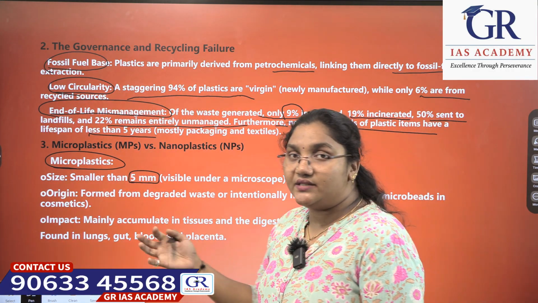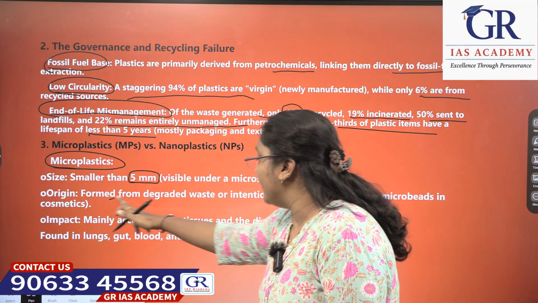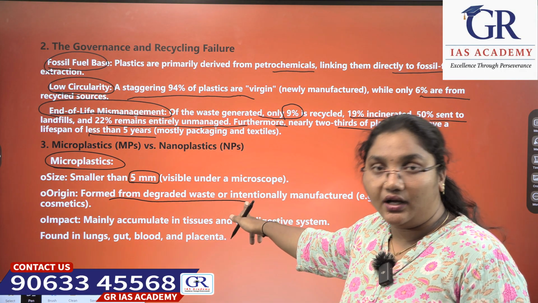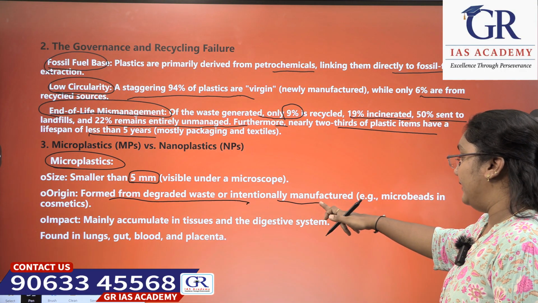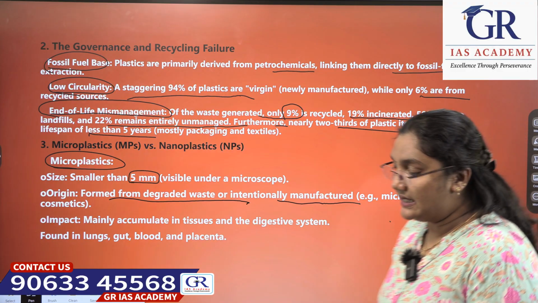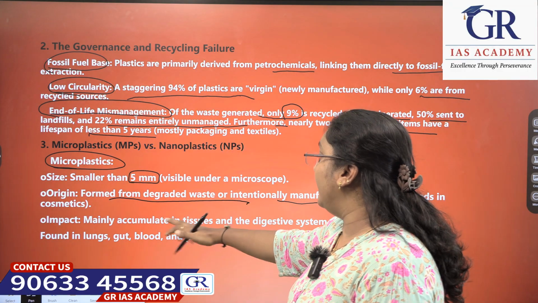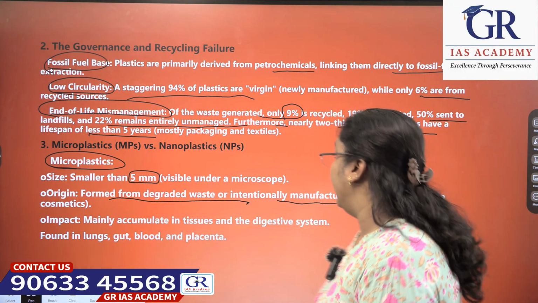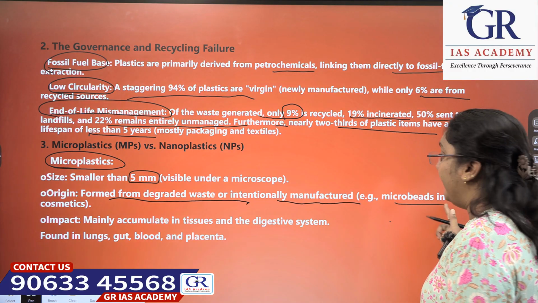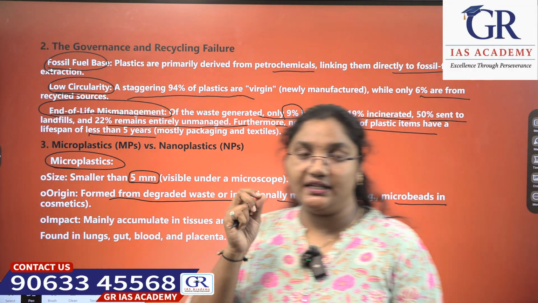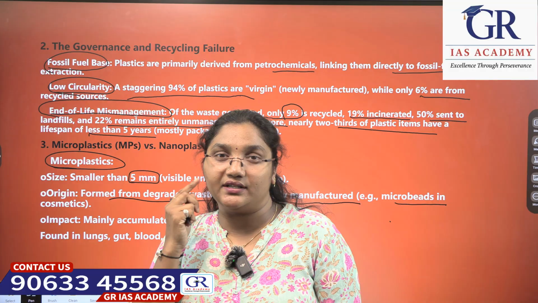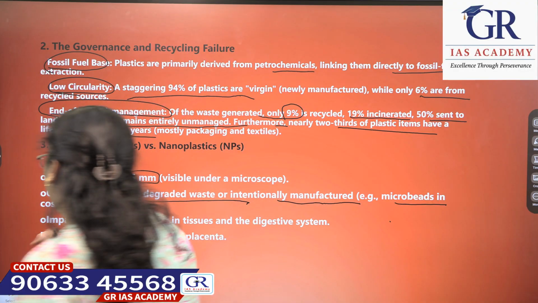What is the origin of these microplastics? They are formed from degraded waste or intentionally manufactured. For example, microbeads in cosmetics, used in scrubs and all. So those are the things.